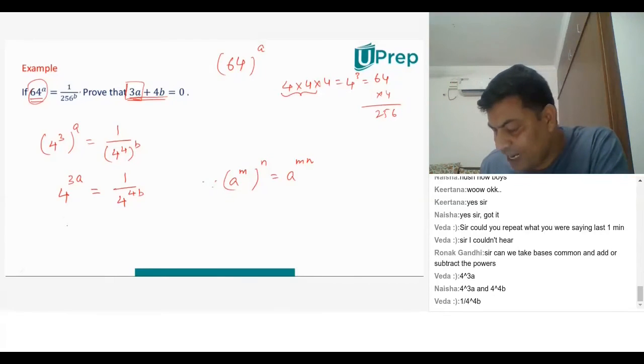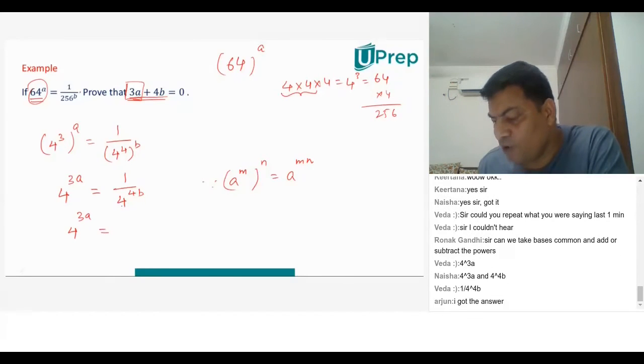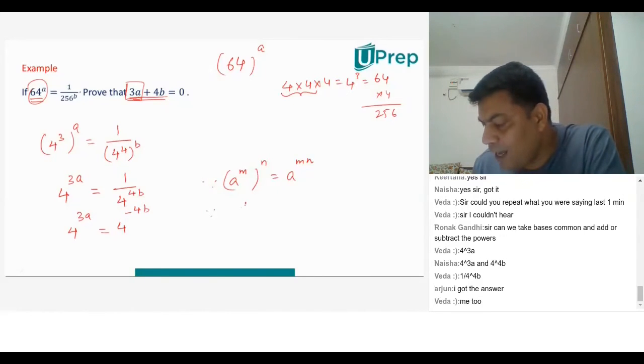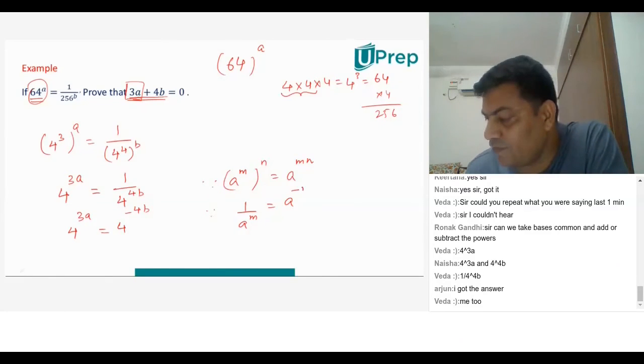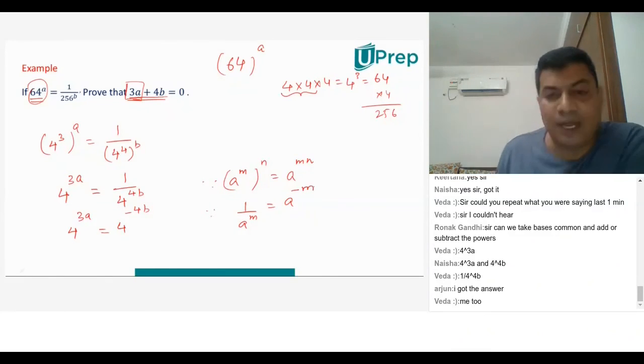Very good. So we can now write it as 4 to the power of 3a is equal to 4 to the power of 4b. When it goes up, it will be 4 to the power of minus 4b. Now, what is the formula I'm using here mathematically? 1 by a power m is nothing but a to the power of minus m. Very good. I'm using that formula.